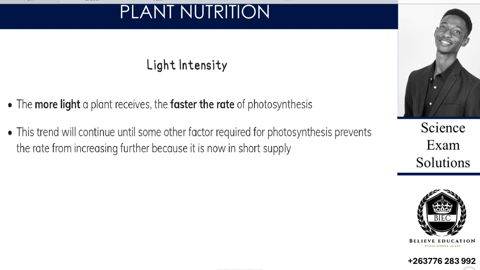Then we look at light intensity. So the more light intensity the plant receives, the faster the rate of photosynthesis. So this trend will continue until another factor required for photosynthesis prevents the rate from increasing further, because it is now in short supply.